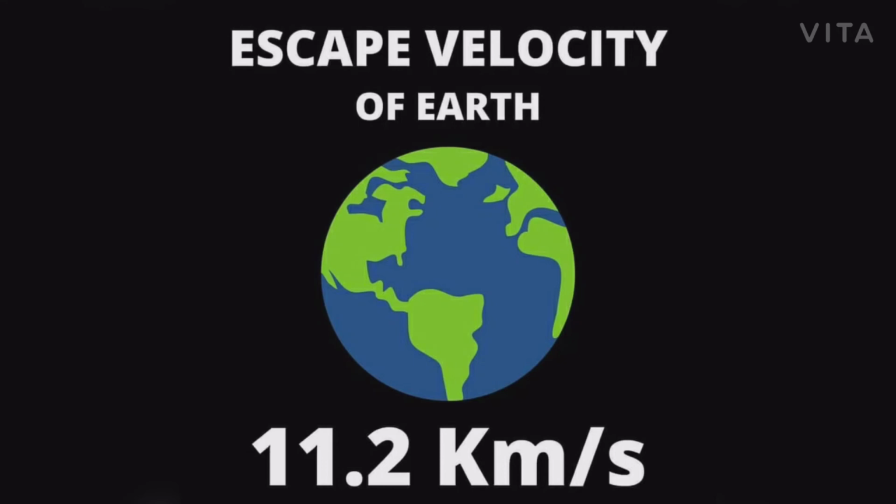When we substitute the value of radius and gravity of Earth in this formula, after solving, we get escape velocity of Earth is approximately 11.2 km per second. So, this explains to us that if we want an object to escape from the Earth's surface, its velocity should be 11.2 km per second.